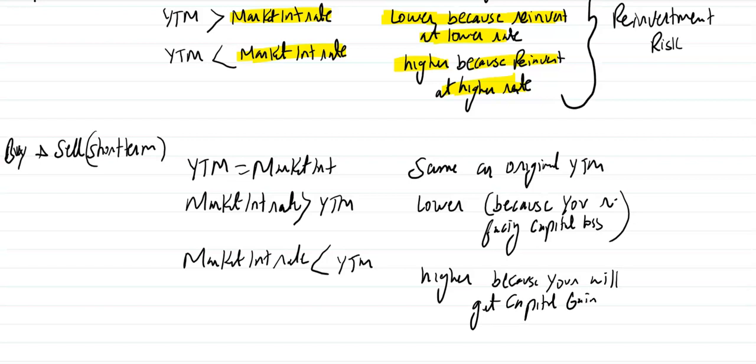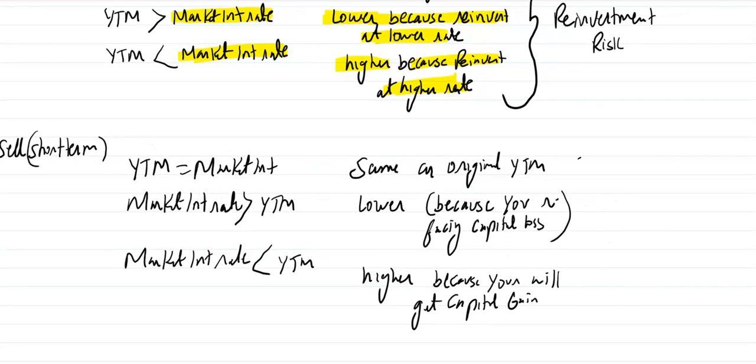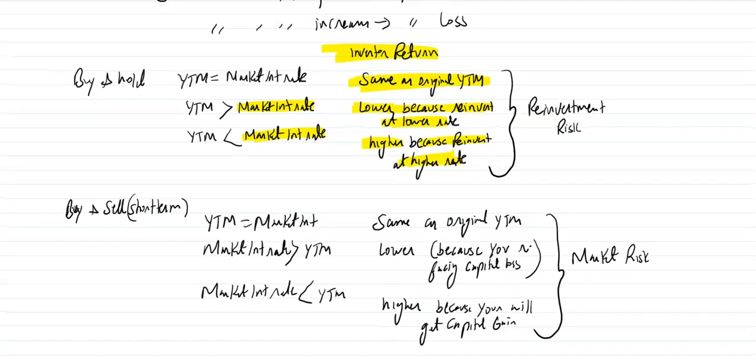So if you are buying the bond and selling it in a short term, you are not concerned about the reinvestment risk because you are going to sell the bond in a short time. You are more concerned about the market risk, that if market interest rates become higher, you will face a loss. So that's how the return of the fixed bond will vary.